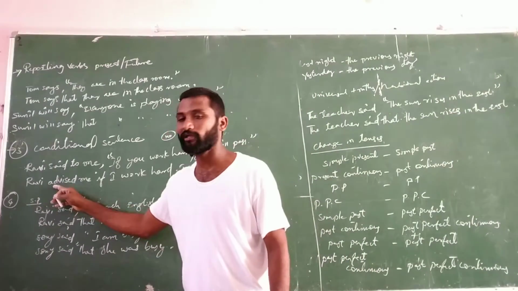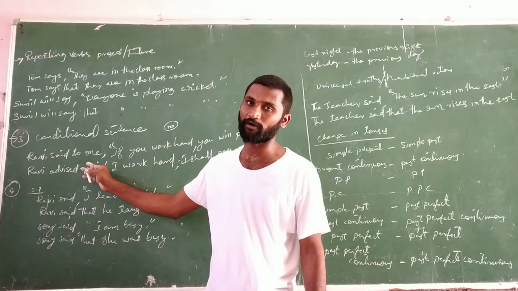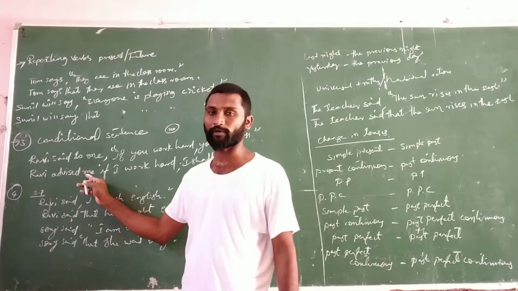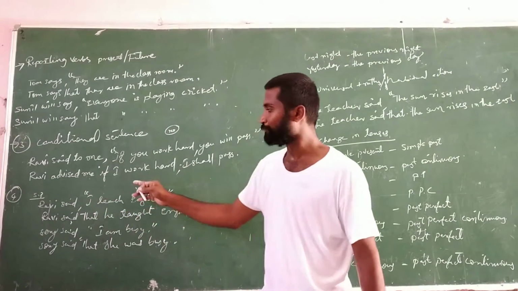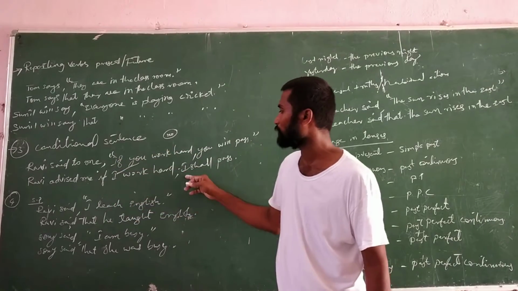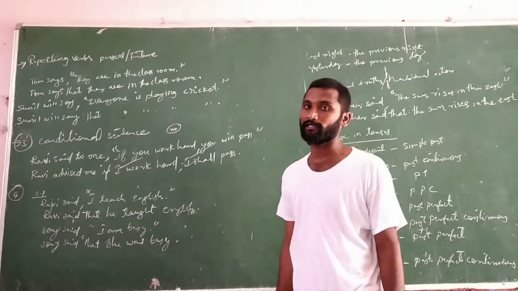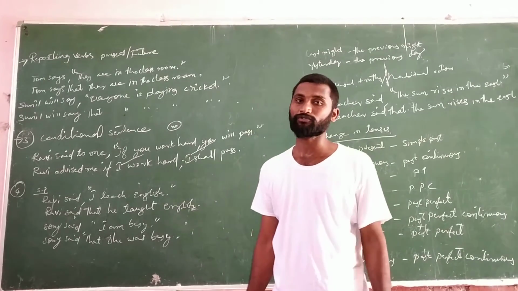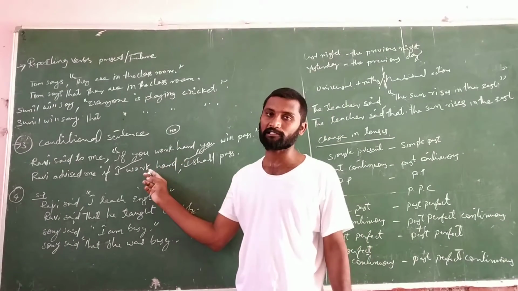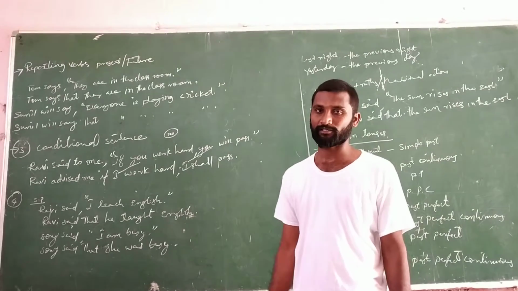Now here, Ravi advised me. The pronoun before the inverted commas also won't change. Ravi said to me, here Ravi advised me. Don't change this pronoun. If you work, you became I: if I work hard, I shall pass. You became I and will became shall, because for I and we we have to use shall. That's why we use shall here. These conditional sentences also will not change in indirect speech. We have to write them as they are.